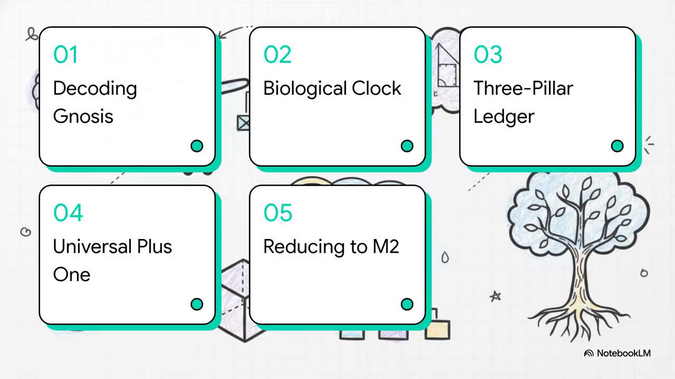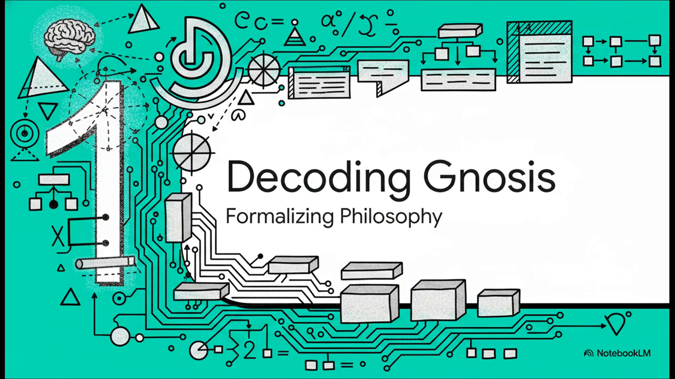So, here is our roadmap for today's explainer. We'll start with decoding the Gnosis Foundations, then move into synchronizing the biological clock. After that, we'll look at the three-pillar ledger, explore the universal +1, and finally, wrap it all up by reducing reality to M2. All right, let's jump right into part 1, decoding the Gnosis Foundations and seeing how they formalize